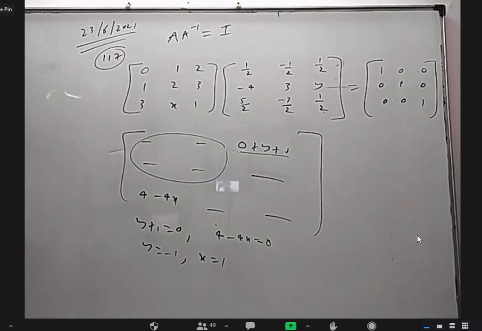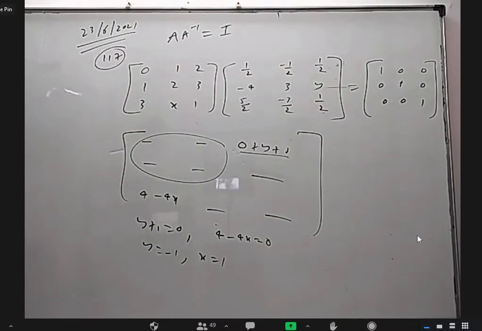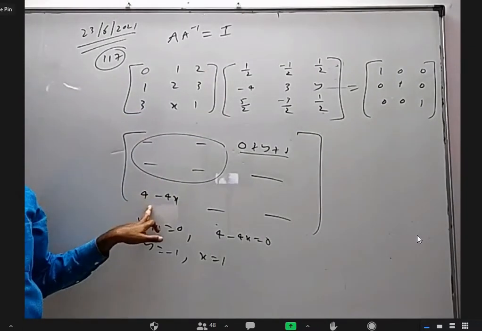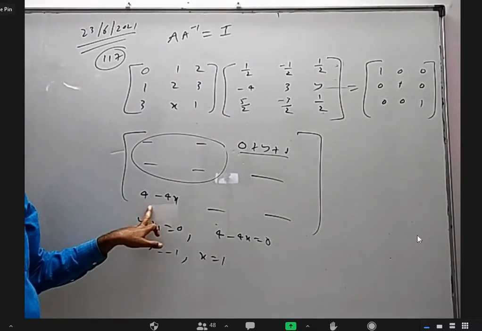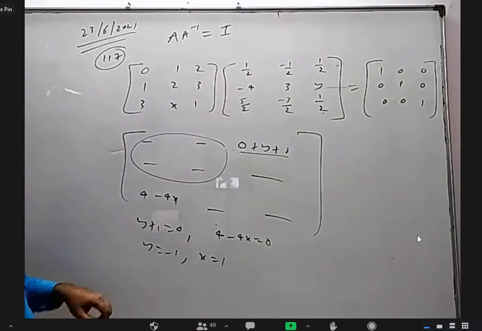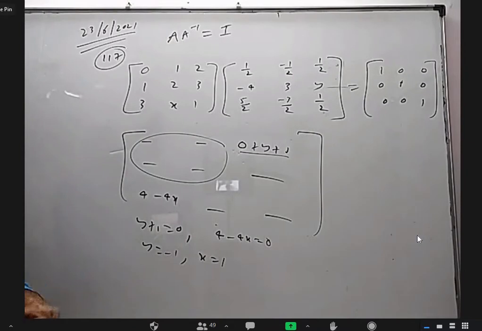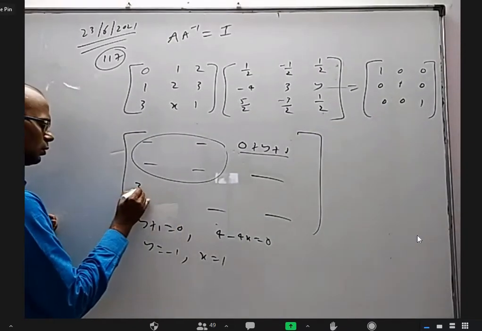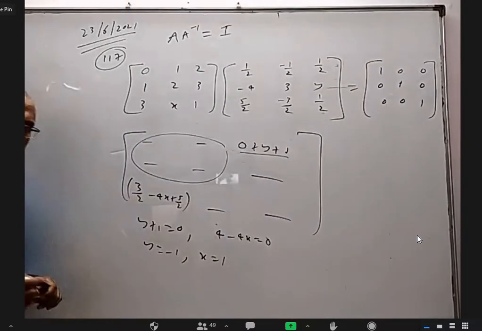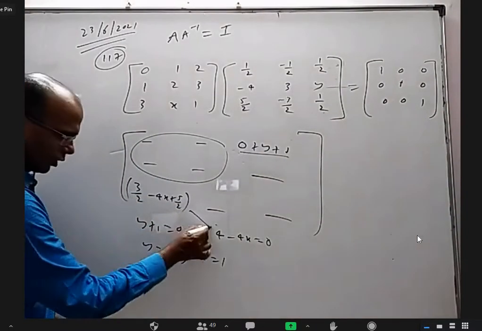Sir, once can you tell the equation? How did you frame the equation for the x? Oh, this here 4 minus 4x is there, na? Third row into first column is this element, right? Yes, sir. 3 into 1 by 2, x into minus 4 plus 5 by 2. That is 4 minus 4x. If you want, I will write 3 by 2 minus 4x plus 5 by 2. That is the element here. That is this 4 minus 4x.